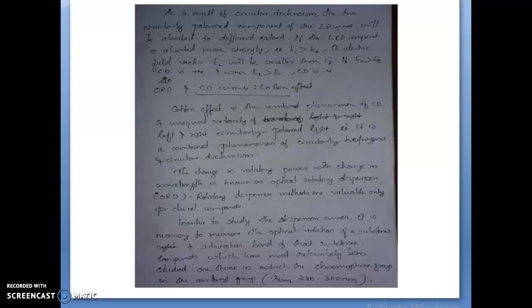In general, an ORD curve showing Cotton effect has a peak and a trough and is known as an anomalous ORD Cotton curve. However, Cotton effect may also be investigated by plotting the difference in molar absorptivity, delta epsilon, or molar ellipticity, theta, against wavelength.